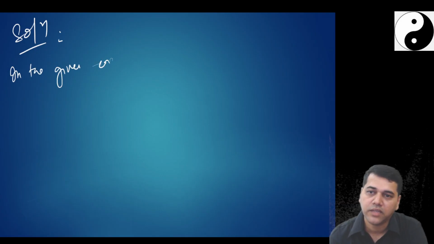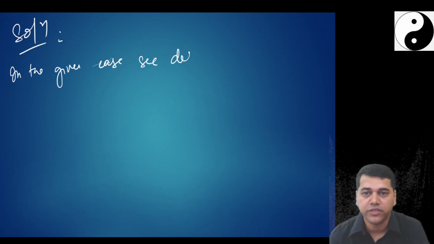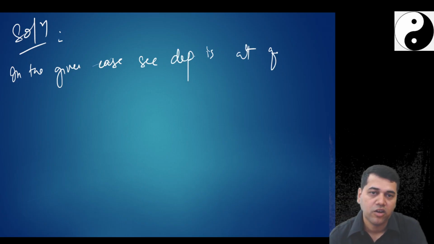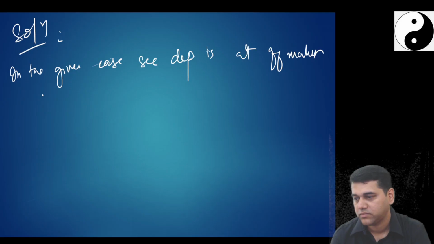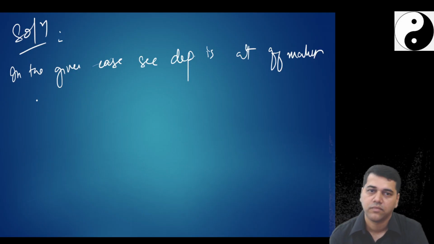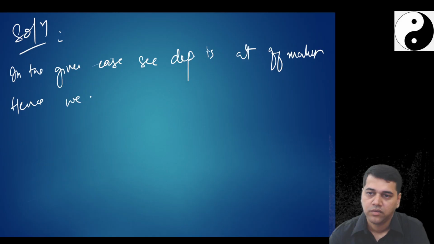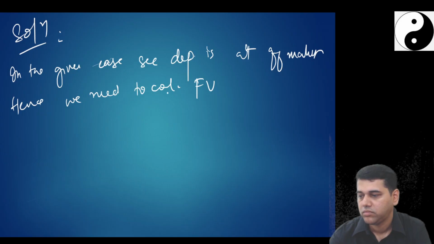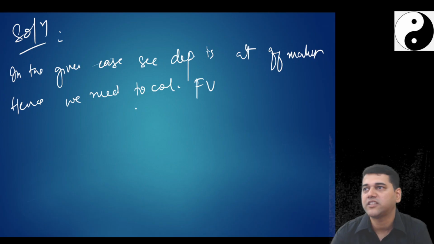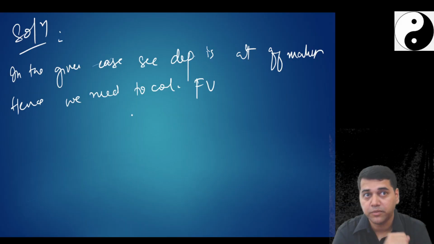In the given case, they asked you to explain how you measure it. In the given case, the security deposit is at off market. Hence, we need to calculate fair value. It's an off market, so I cannot assume the transaction price to be the fair value. Now, subsequently they asked me about the first year and last year, which means subsequent accounting comes.